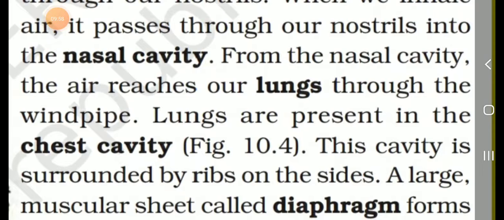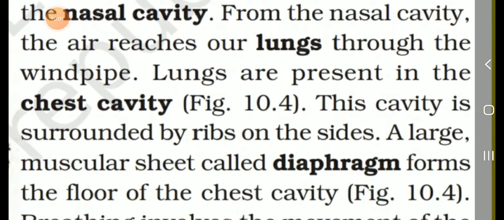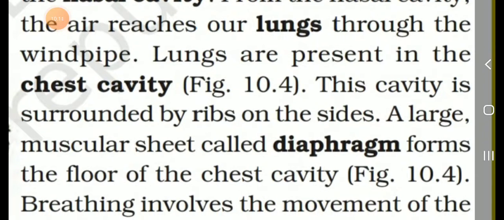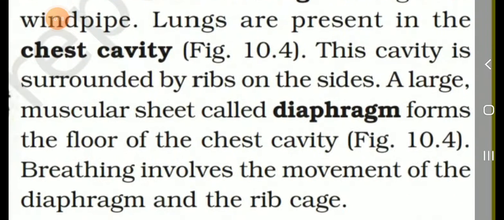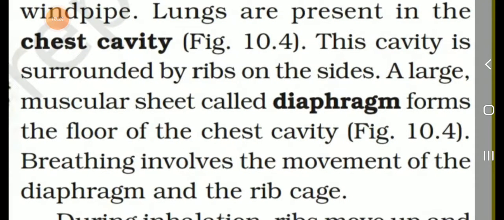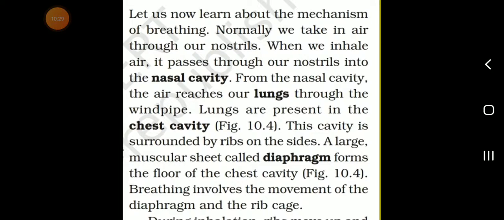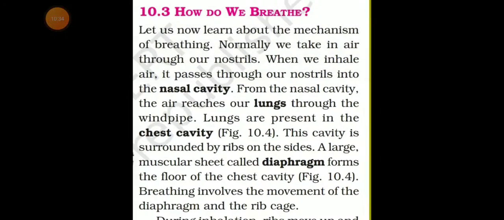Lungs are present in the chest cavity. This cavity is surrounded by ribs on the sides. A large muscular sheet called the diaphragm forms the floor of the chest cavity. Note this point, students, go through these definitions: nasal cavity, lungs, chest cavity, diaphragm. Breathing involves a movement of the diaphragm and the rib cage. See picture 10.4.